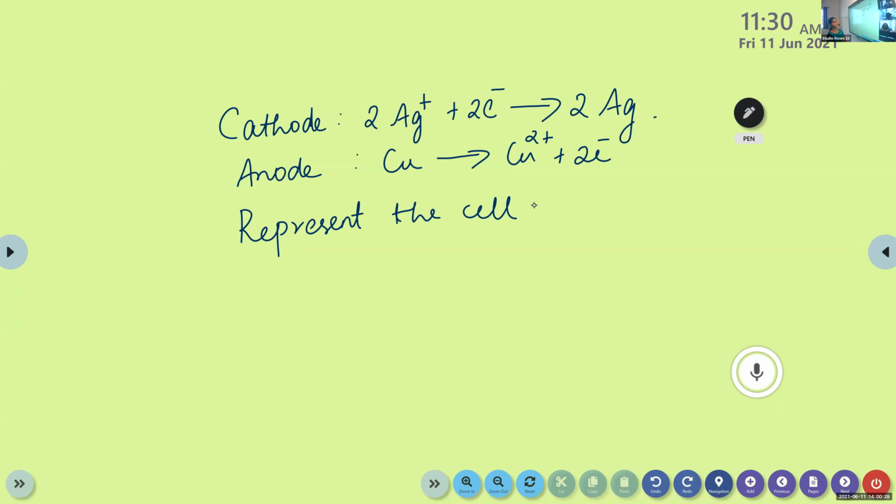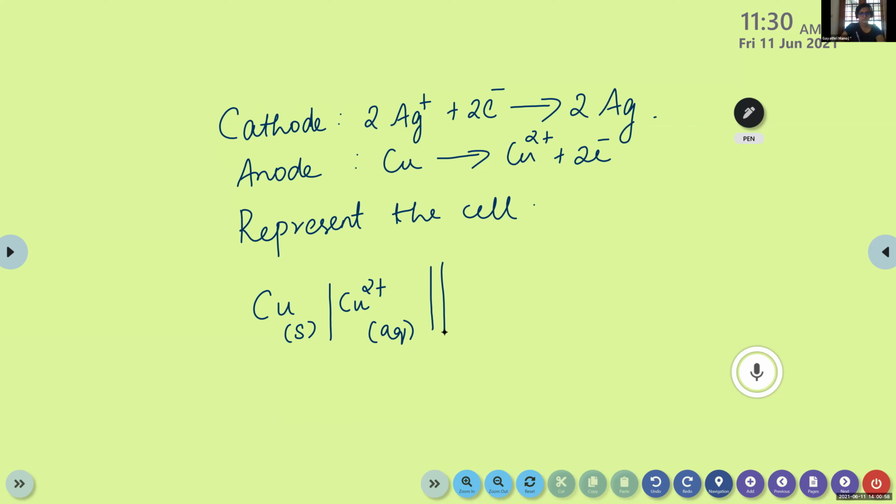Finished? Gayatri, can you tell me how to represent this cell? Copper, then copper, solid state. Yes, then a vertical line. Very good. Then copper 2 plus aqueous state. Okay. Then two vertical lines. Yes.